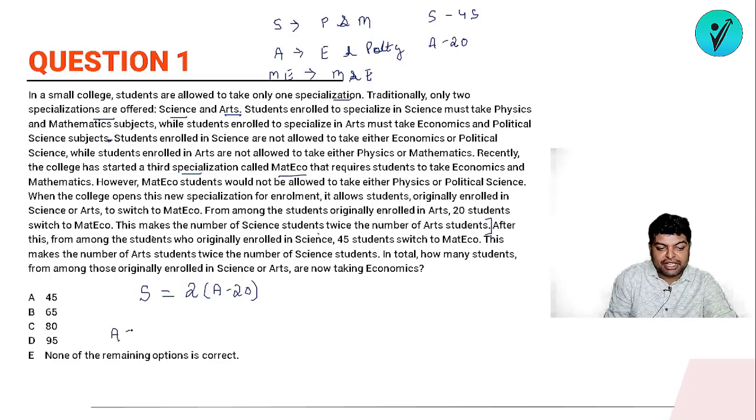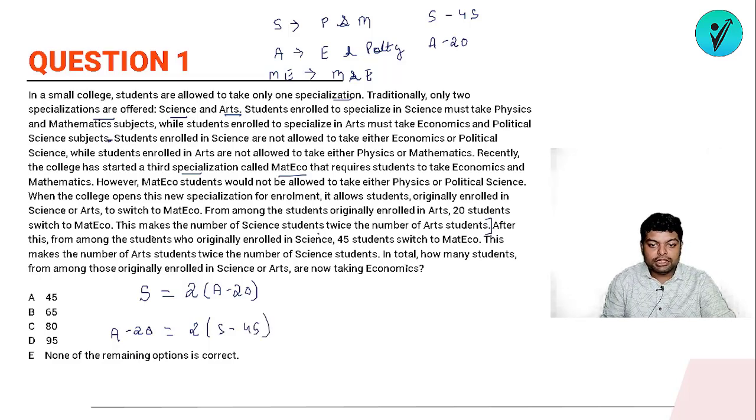It will be A minus 20. So this A minus 20, the number of art students, will be twice the number of students that are left. So twice kitna hoga? It will be 2 times of S minus 45. In total, how many students from among those originally enrolled in science or arts are taking economics?